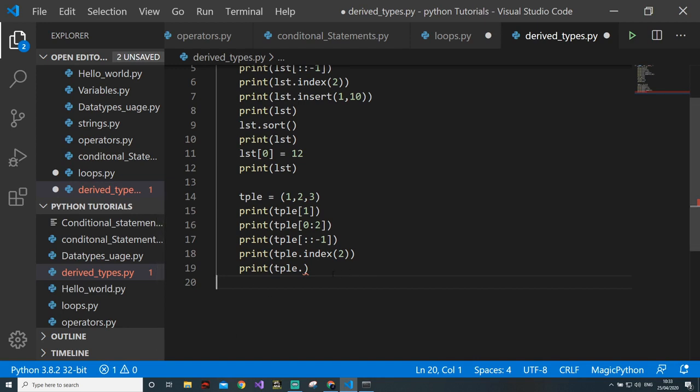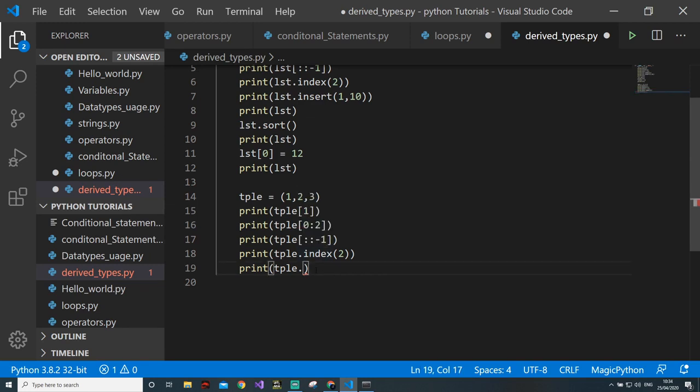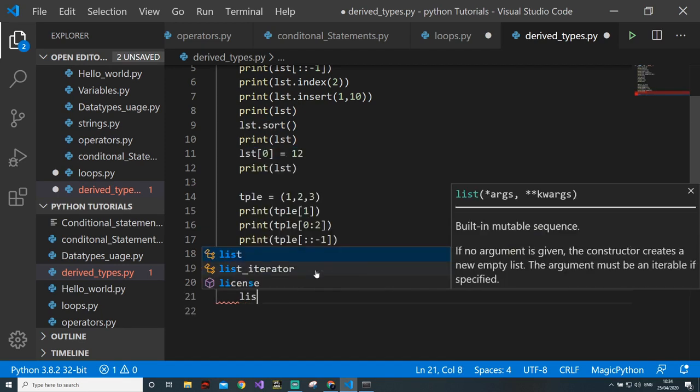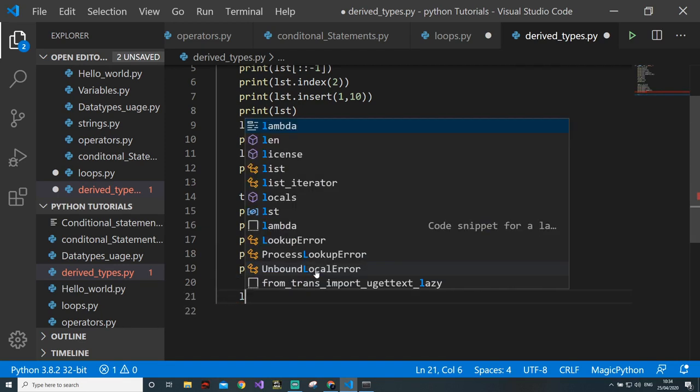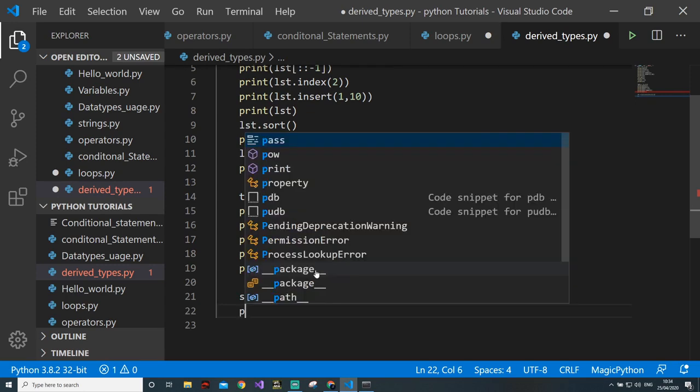Now the sets. The set has a very unique functionality, because what a set does is that it keeps only unique elements. If you don't believe me, I will create a set for you: 1, 2, 3, 4, 5, 4, 3, 2, 1. If it's a list, it will print exactly the same thing that you have written, right? Now let's see what happens in the case of a set.